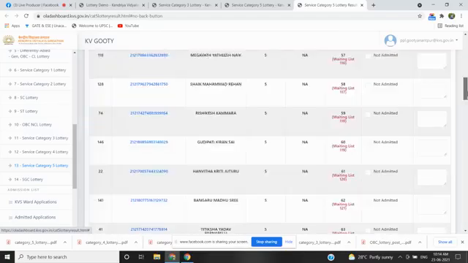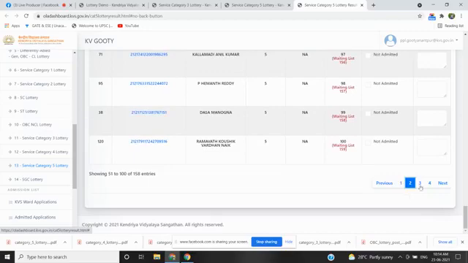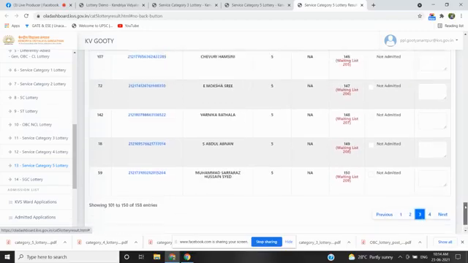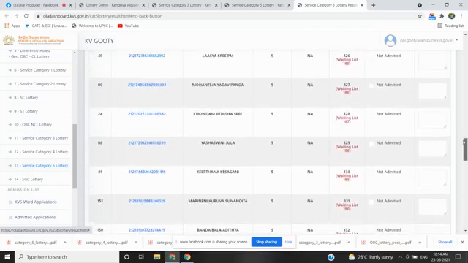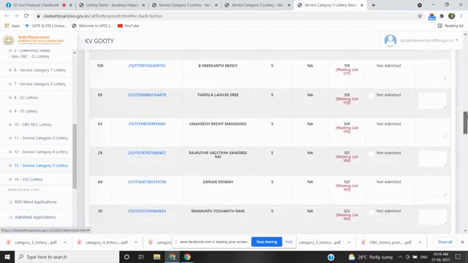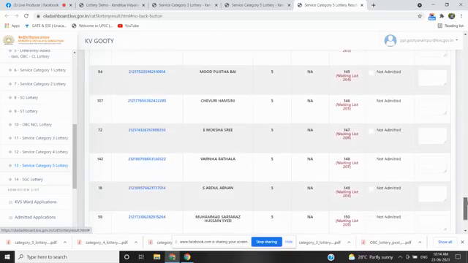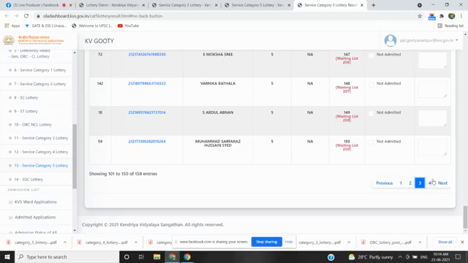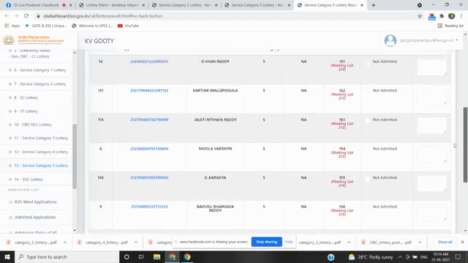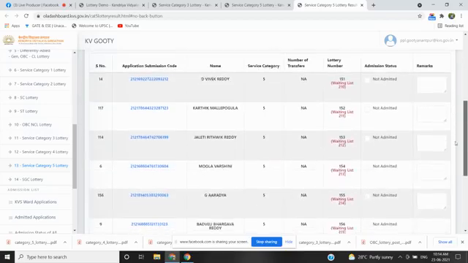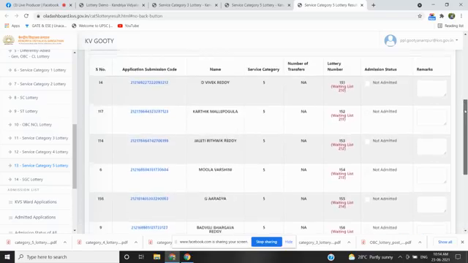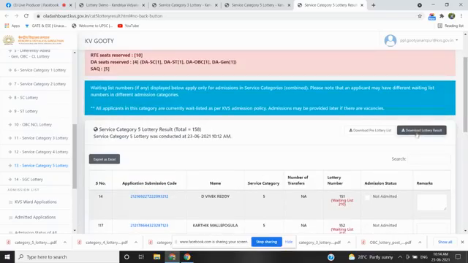Everybody who has applied will be seen here, in category 5, and the last one. I am downloading the post-lottery sequence of category 5.